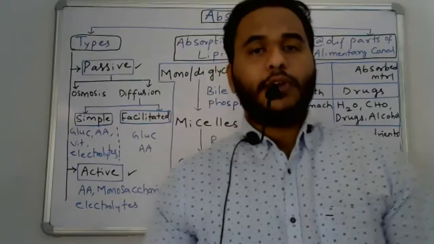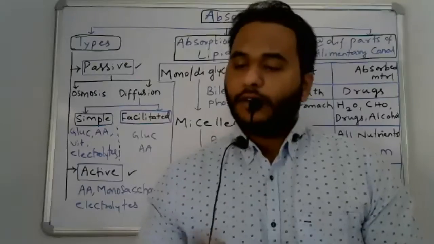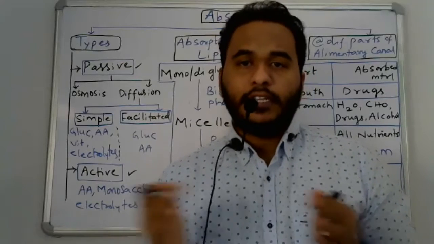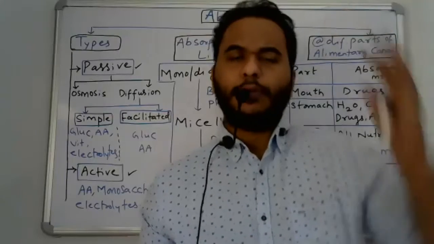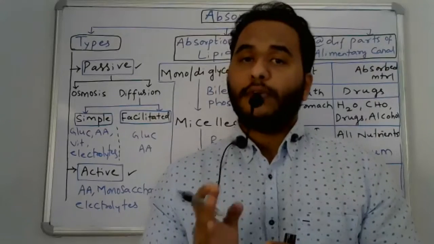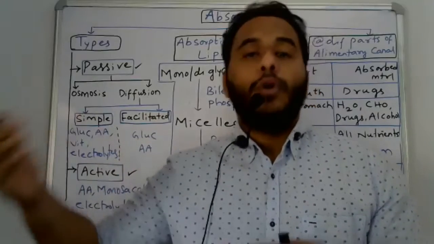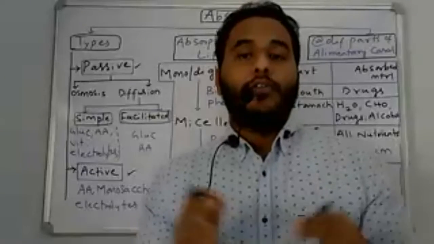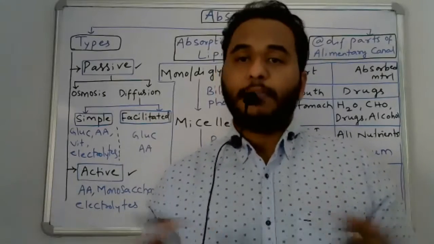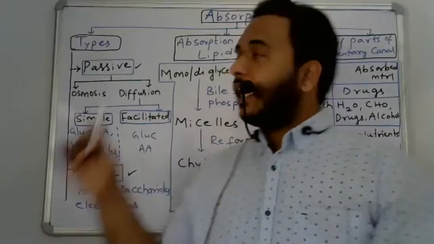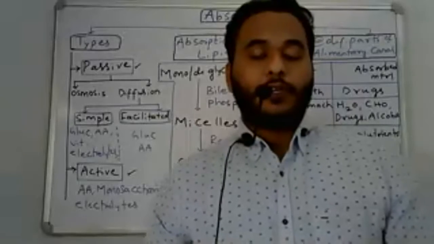Passive absorption means the absorption of nutrients, the transfer of end products of digestion through the intestine, from a higher concentrated region to a lower concentrated region without utilization of any kind of energy, without expenditure of energy. That is called passive absorption.